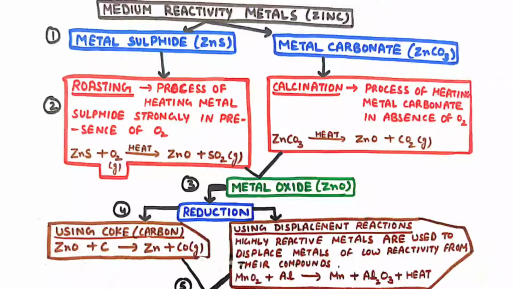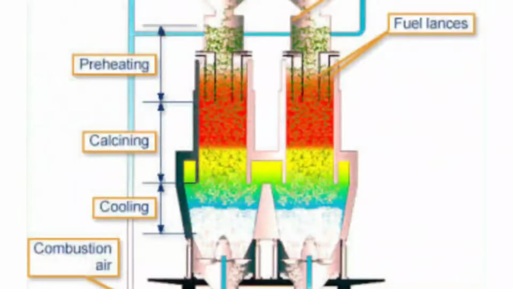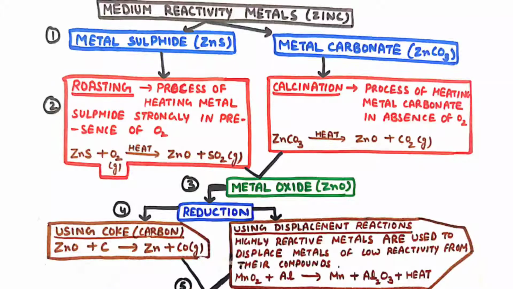gas is liberated. Similarly, the method for making metal carbonate into metal oxide is known as calcination. In this process, we heat the metal carbonate in the absence of oxygen. So in roasting, we heated the metal in presence of oxygen, and in calcination, we heat in the absence of oxygen. So zinc carbonate in the absence of oxygen will give zinc oxide plus carbon dioxide gas. So now from both these methods, we have obtained zinc oxide, that is the metal oxide.